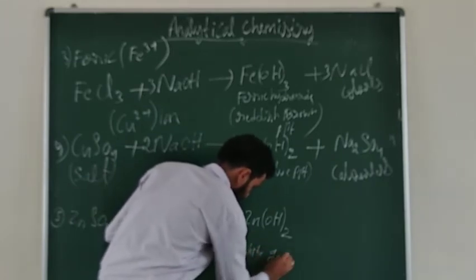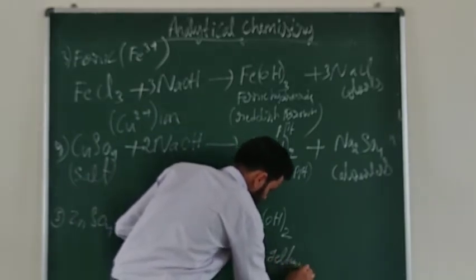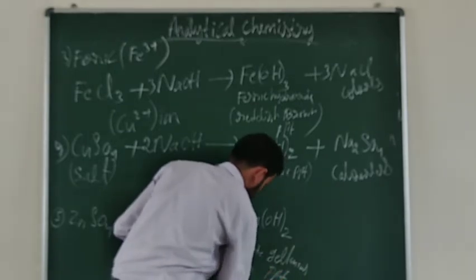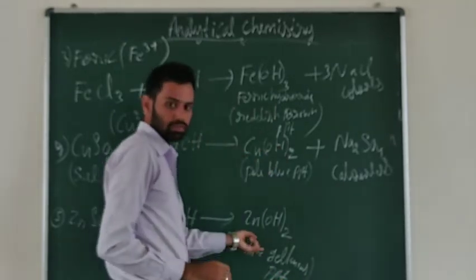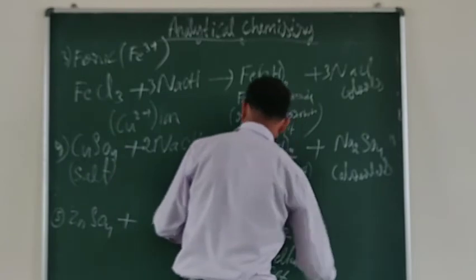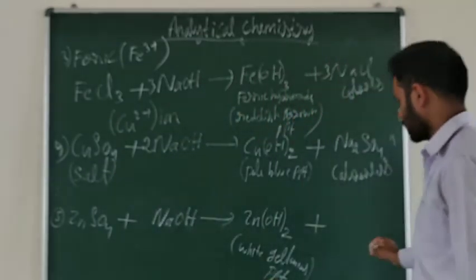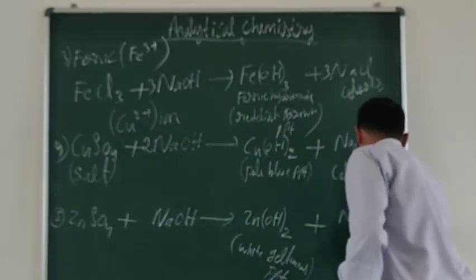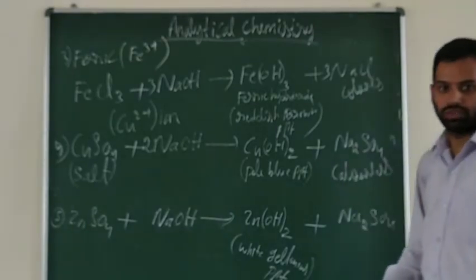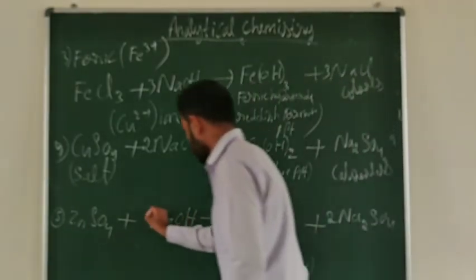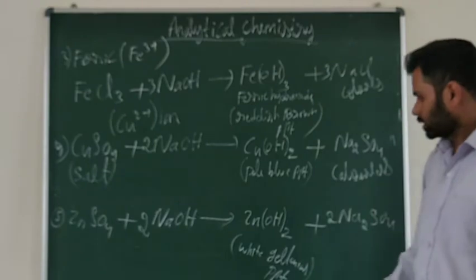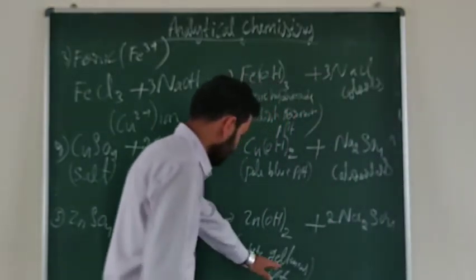The byproduct is sodium sulfate, Na2SO4. Now look at that white gelatinous precipitate.